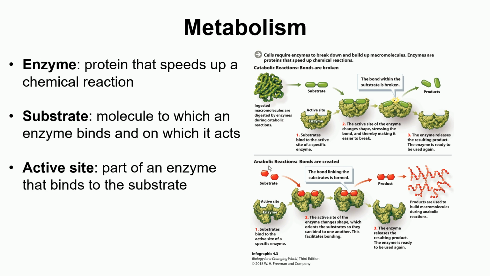Now we're going to talk about some of the things about enzymes, what enzymes are and how they speed up the rate of a chemical reaction. Enzymes are proteins that speed up the rate of a chemical reaction. Mostly the enzymes are protein in nature. Enzymes are catalysts which can increase the rate of a chemical reaction. And every enzyme has a region on it which is called the active site, and on the active site binds the substrate.